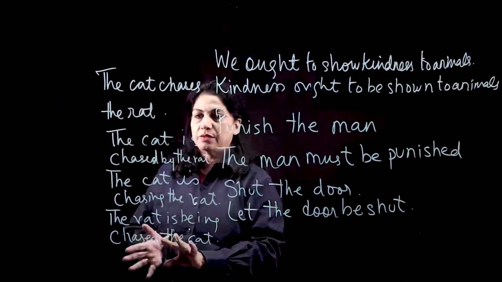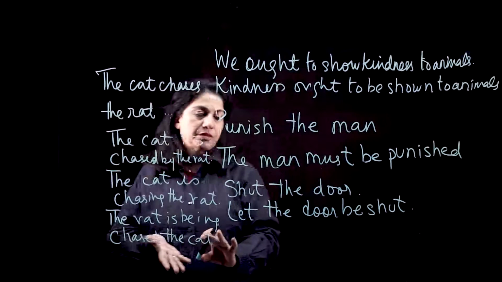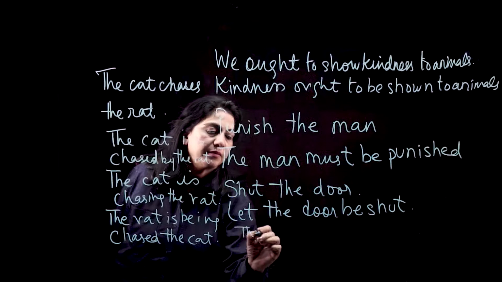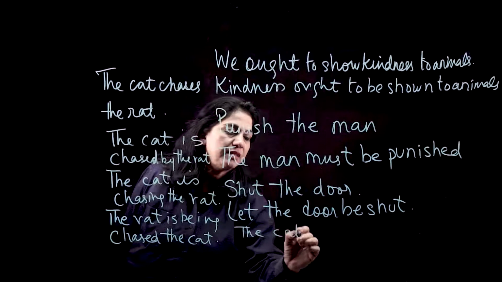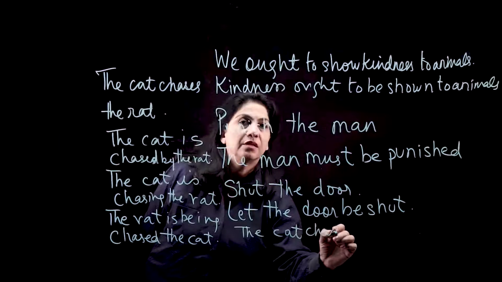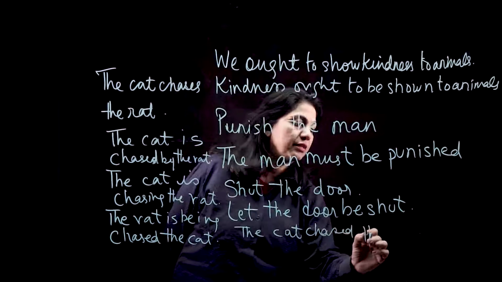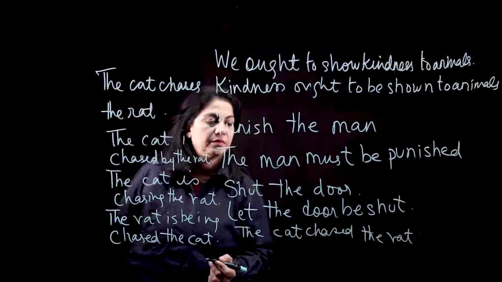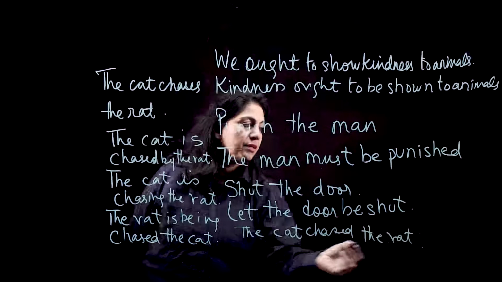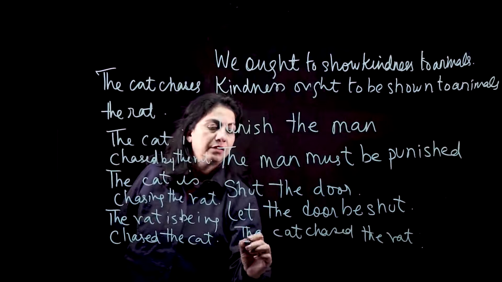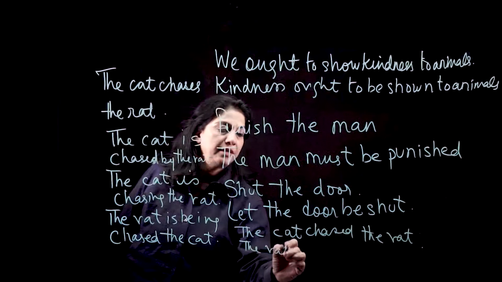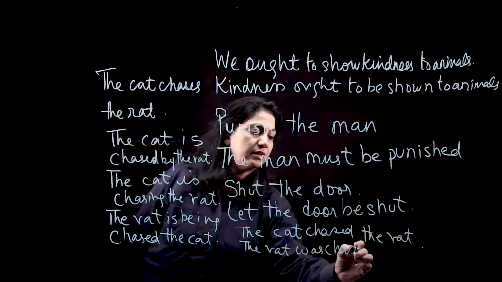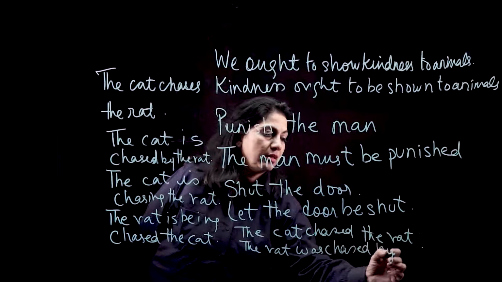So we got the present form here in active and passive. We got our present continuous here. Now let's see the next one. The cat chased the rat. So past, let's see how we change this. The rat was chased by the cat.